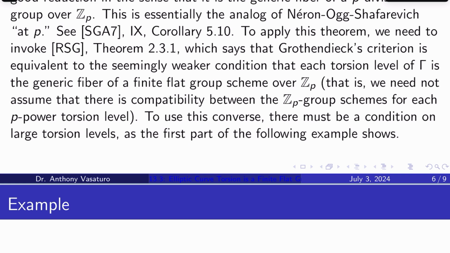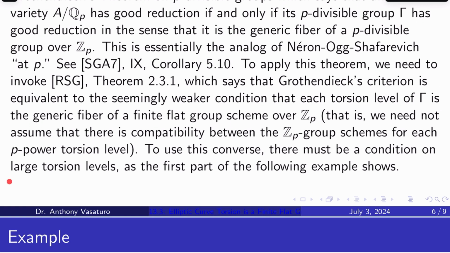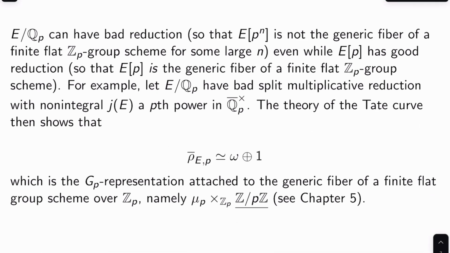To use this converse, there must be a condition on the large torsion levels, as the first part of the following example shows. This is kind of an important thing. Well, not really for us, but it's important conceptually. E over Q_p can have bad reduction, so that E[p^n] is not the generic fiber of a finite flat Z_p group scheme for some large n, even while E[p] does have good reduction. You can't just say, oh, at the base level I have good reduction, so all the way up the chain. Nope, that's not how it works.